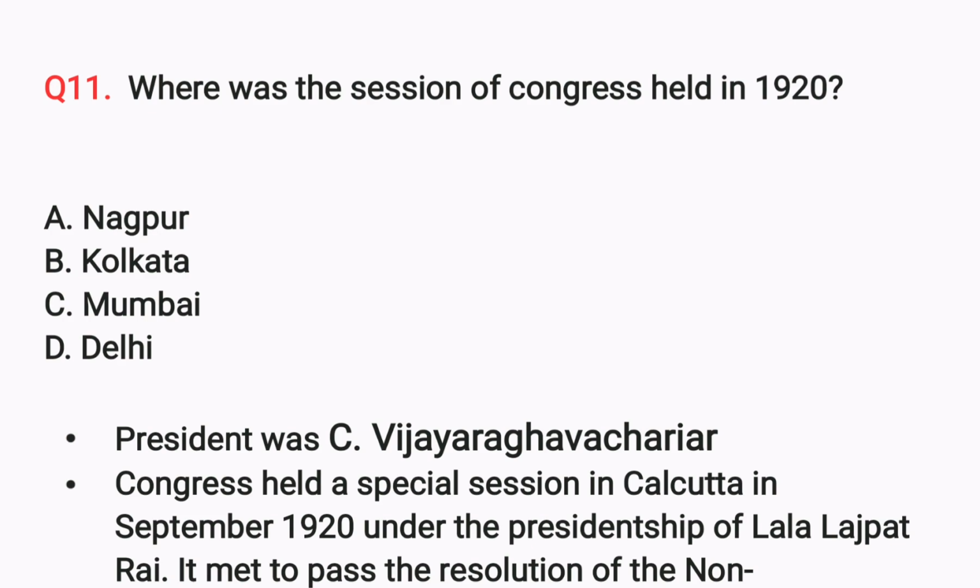So be aware and prepare lots of information about the Indian National Congress sessions from the beginning, right? And for this the answer is Nagpur. And this session was presided over by Vijayaraghavachariar.